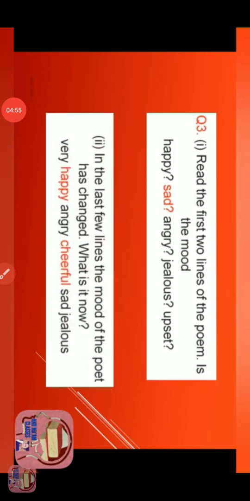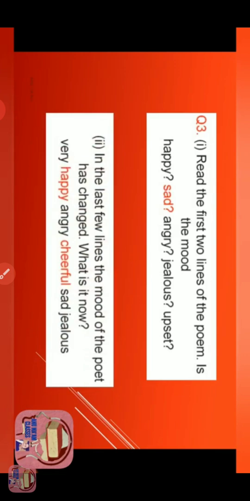Now let's see question number 3. Read the first two lines of the poem. Which kind of mood is it? Is it happy? Is it sad?